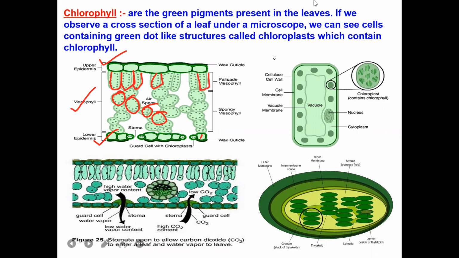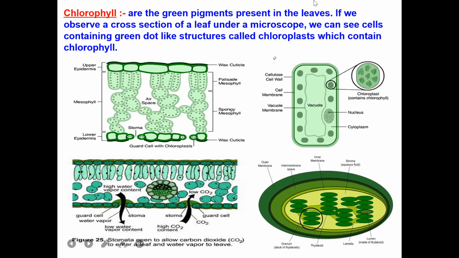The column-like or brick-like cells, this type of tissue is called palisade mesophyll tissue, and the cells which are round, spherical, this is called spongy mesophyll or spongy leaf tissue. The lower layer and upper layer will be covered by a waxy substance which is called cuticle. So what is the function of cuticle? It will not allow the excess loss of water.